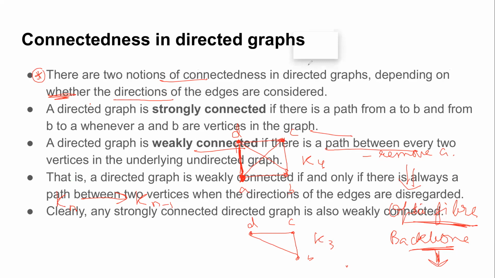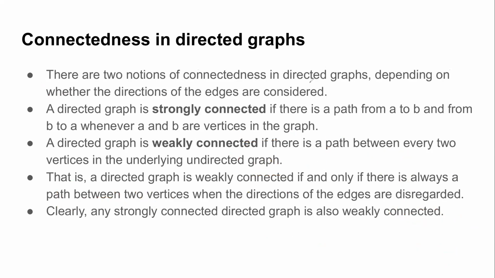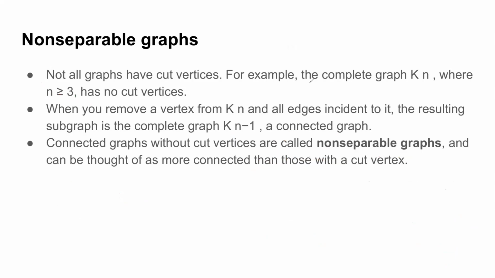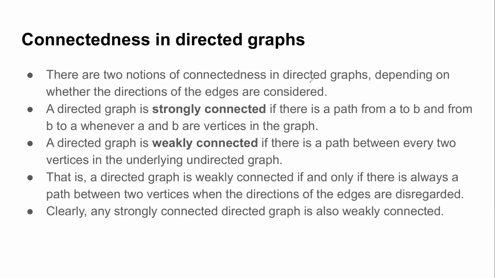So let us now move on to connectedness. So far we have been studying the connectivity issues in undirected graphs. Now let us move to the connectedness part in the directed graph. How do directed graphs behave when we talk about connectivity? In general, directed graphs have a slightly more complicated notion of connectivity. There are two notions of connectivity in directed graphs, depending on whether you consider the direction of edges or you ignore them. So let us see what the two notions are.